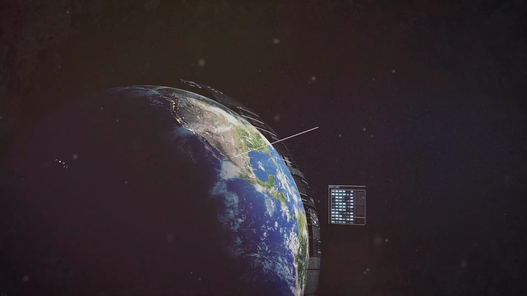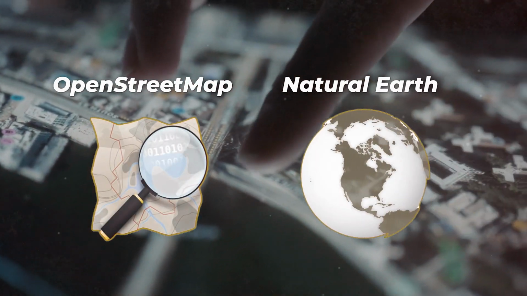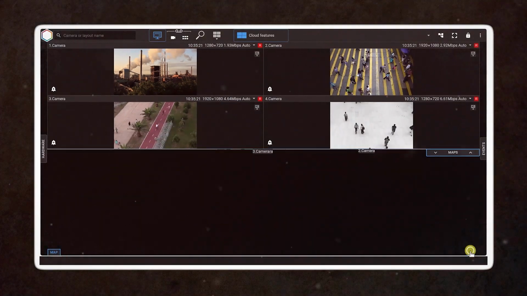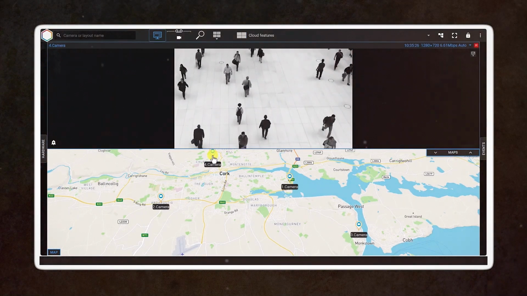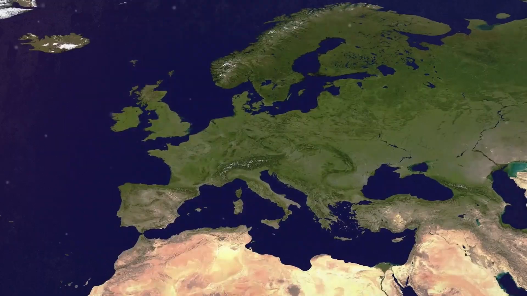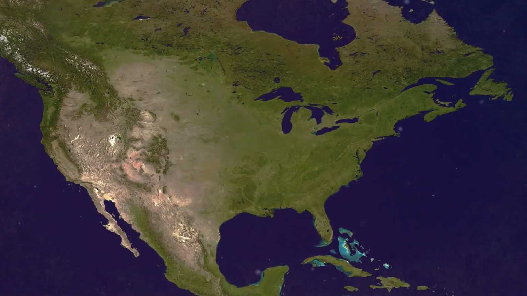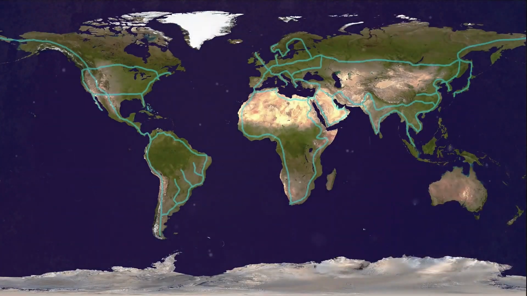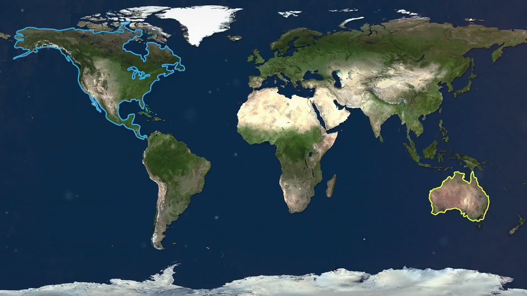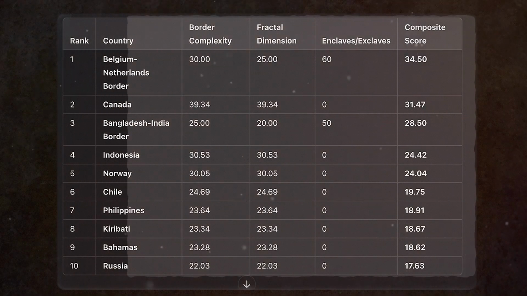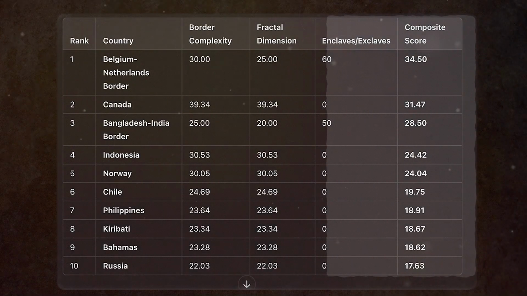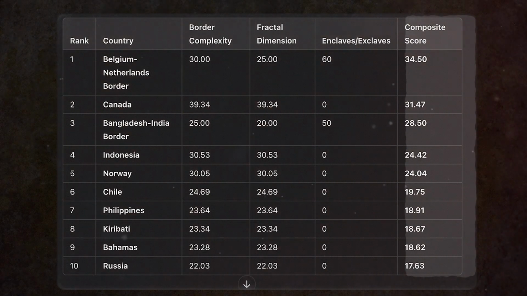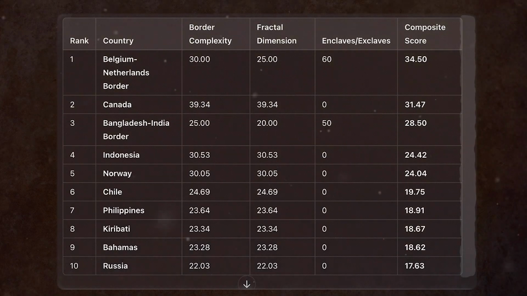Using high-resolution geographic data from sources like OpenStreetMap and Natural Earth, we analyzed and quantified border complexity by breaking down intricate boundary lines into measurable components. We factored in perimeter-to-area ratios, fractal dimensions of coastlines, and the number of enclaves and exclaves a country possesses. By combining these metrics into a composite score, we created a ranking system to objectively determine which countries have the most bizarre and convoluted borders.